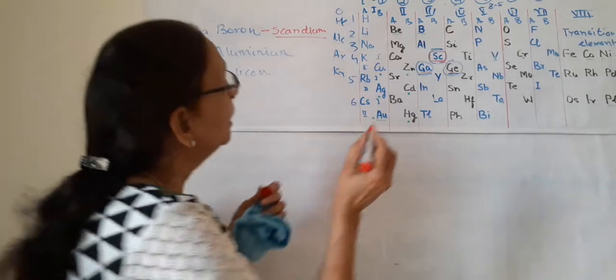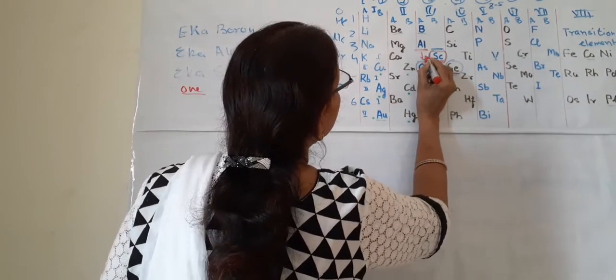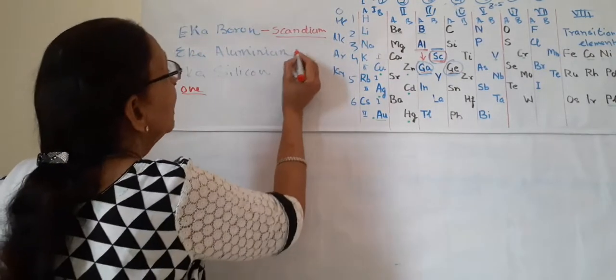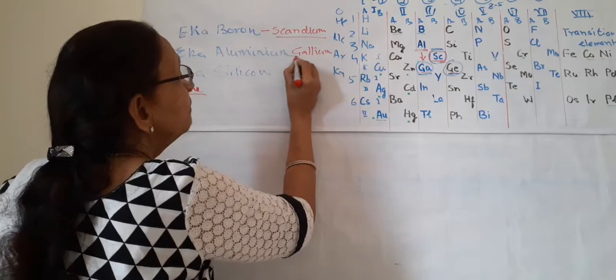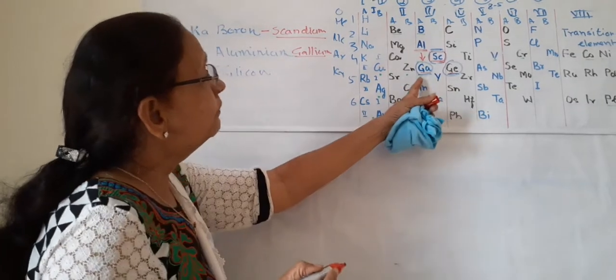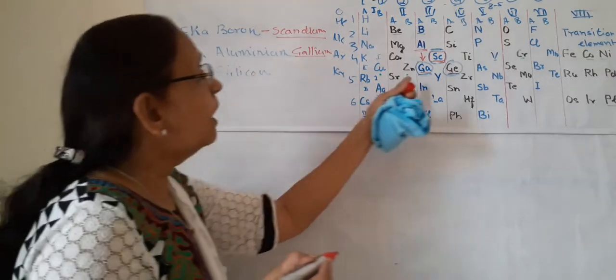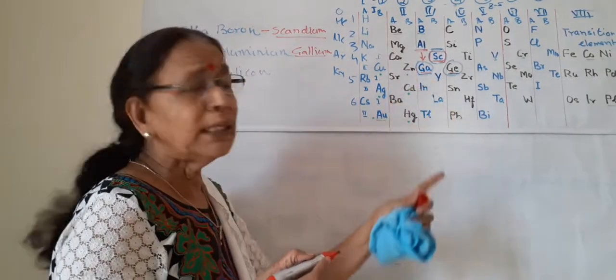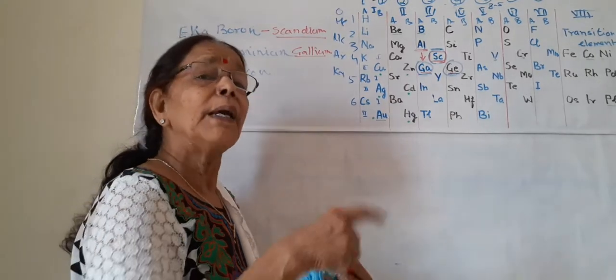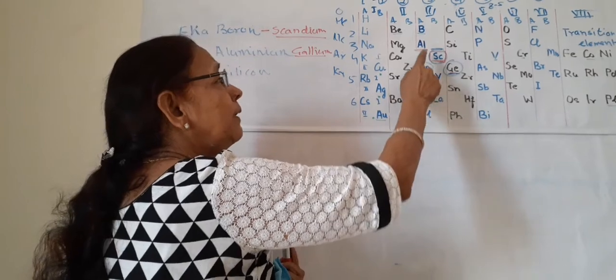Second, this is aluminium and this is Eka aluminium. Eka aluminium is gallium, which was discovered afterwards. Mendeleev gave the name Eka aluminium, but now we know it is gallium and it has all the same properties as was given by Mendeleev, and it is like aluminium.